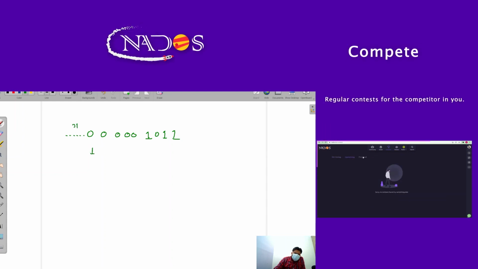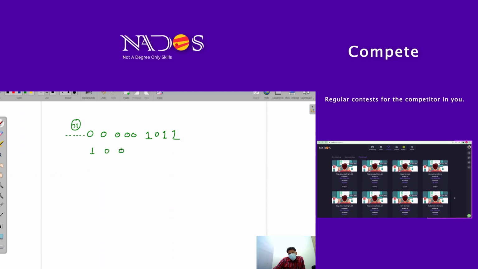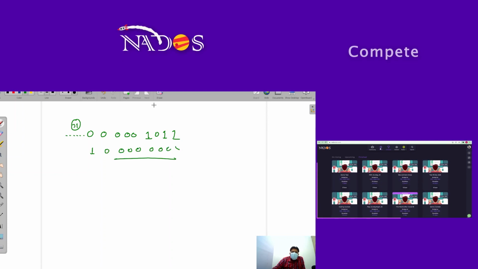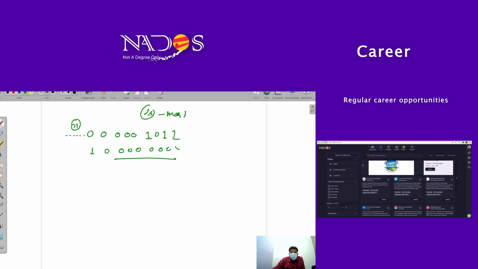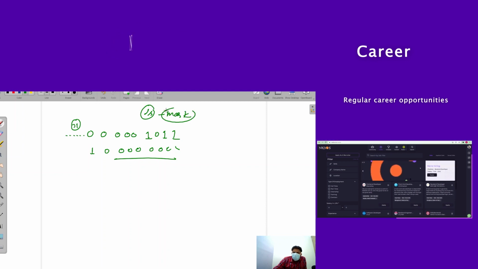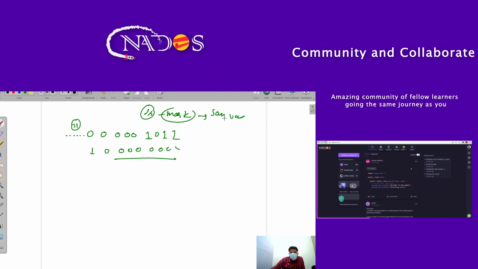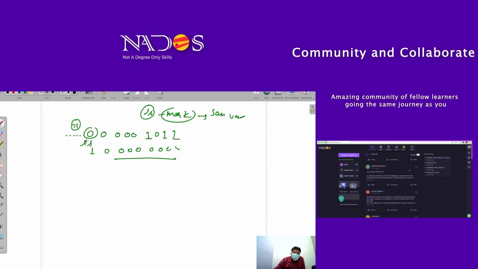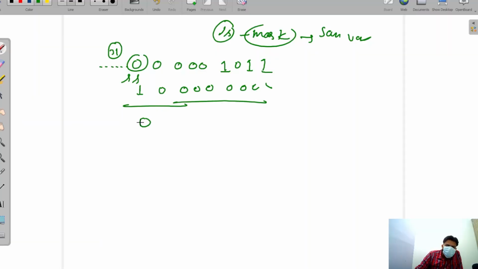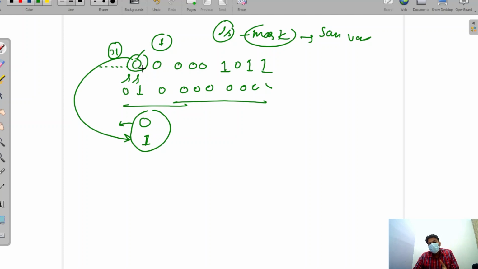Suppose this is position 31, and then we shift this mask. Why? When we take AND with any mask, it gives the same value. What I'm saying is, if there is a 0 and we take AND with 1, we get the same number, 0. If there is a 1 present, then taking the mask with it will give 1. So this is the benefit of taking a mask here. Same value we will get here.